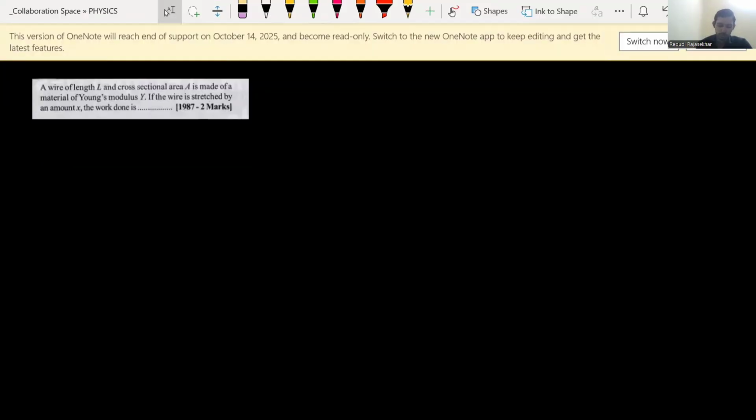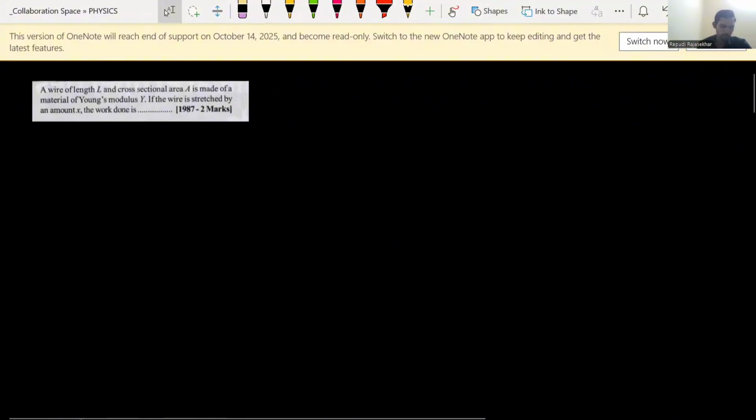This is the first question. This is a question asked in JEE Advanced 19 level. Very old question I have taken. The first question is very bold, but whatever the models are, they're important models. All those models I try to cover in these Advanced questions. Basically, fewer questions from this chapter.